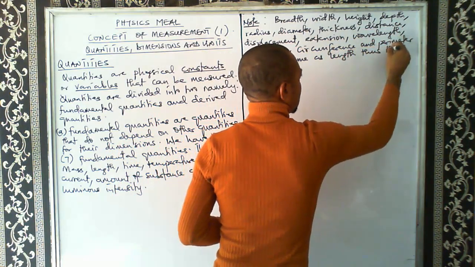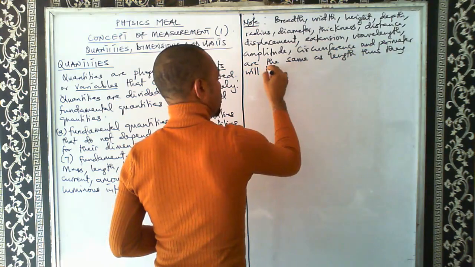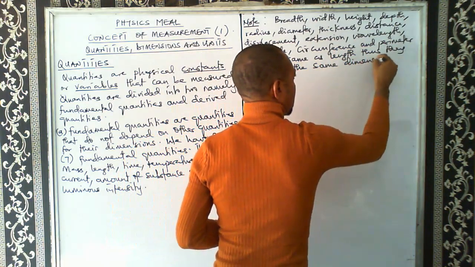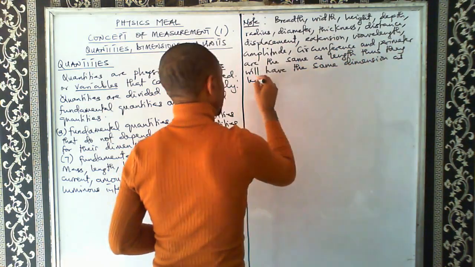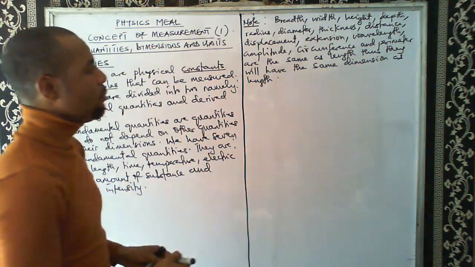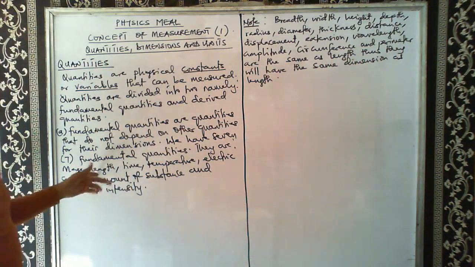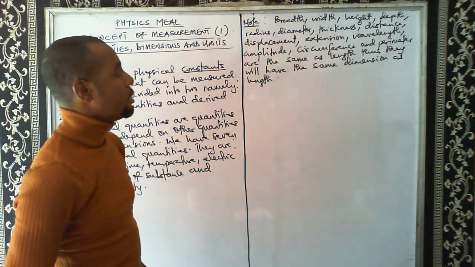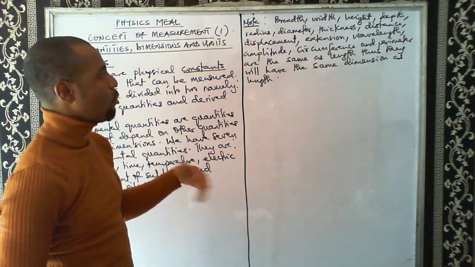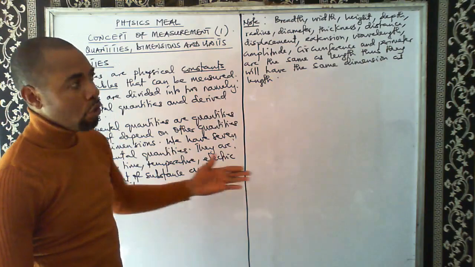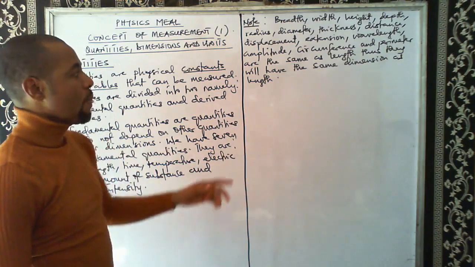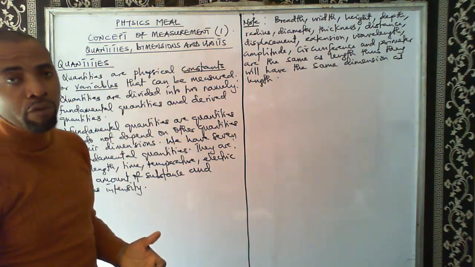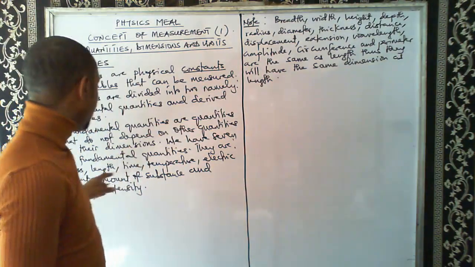Thus, they will have the same dimension as length. So all these quantities I mentioned here, they are also length. So they are fundamental. Distance is length, height is length, thickness, displacement, extension, wavelength, amplitude, circumference, radius, diameter, all these are length. All of them are length. So if they are all lengths, then when we start looking at the dimension of length, it means that distance will have the same dimension as what?